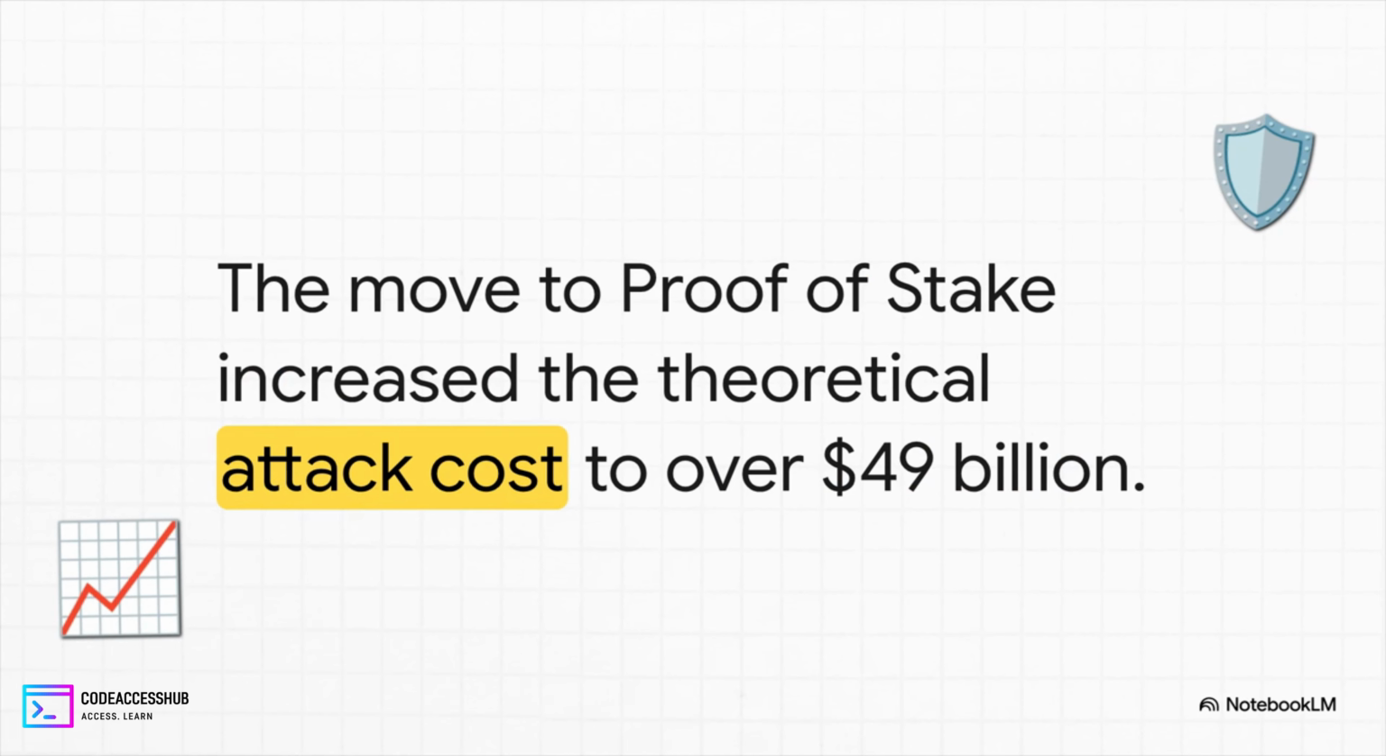And we've seen this play out in the real world in a huge way. When Ethereum made the big switch from proof of work over to proof of stake, the theoretical cost to launch a 51% attack just skyrocketed. We're talking over $49 billion. That move instantly made it one of the most secure networks on the planet.